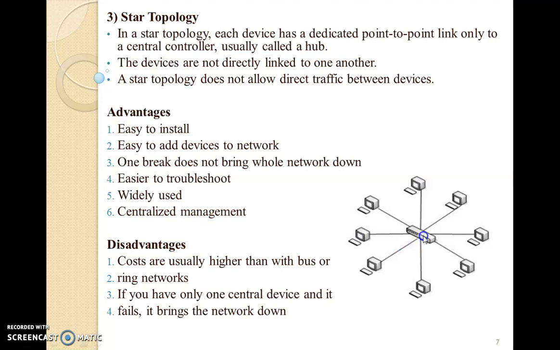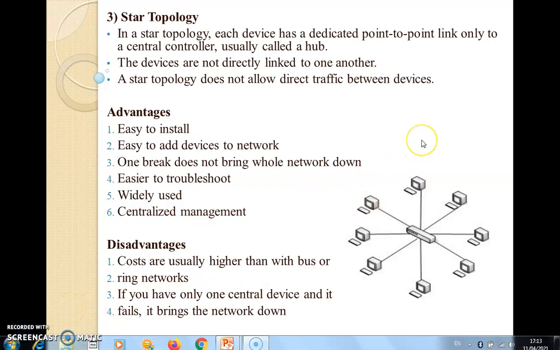Due to this central device, all other devices are controlled and managed by it. Then the disadvantages: cost is generally high compared to bus and ring topology. Then if you have only one central device and it fails, it will break the whole network. This will cause the whole network to break if the centrally placed device breaks.